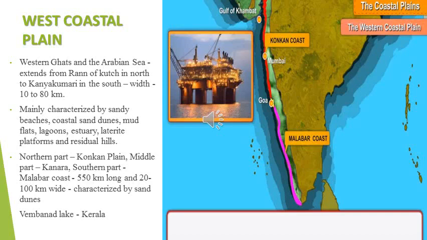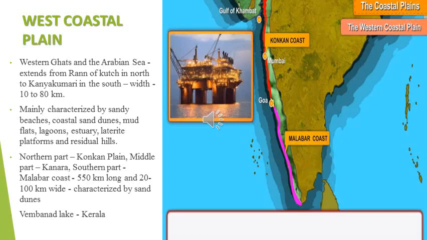It is mainly characterized by sandy beaches. Then coastal sand dunes. In desert regions you can see wave-like formations, and likewise you can also see them in the coastal region. Then mud flats. A mud flat means a stretch of muddy land left uncovered at low tide.